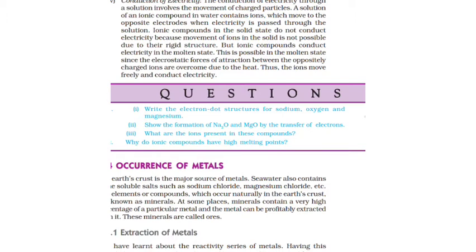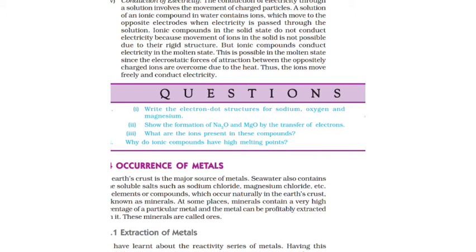The formation of MgO, that is Mg and O. Mg has in its outermost orbit 2 electrons, so it will lose 2 electrons. So Mg2+ ion will develop, plus 2 electrons. So O plus 2e- gives O2- ion. So oxygen will gain 2 electrons. Now magnesium Mg2+ ion plus O2- ion gives Mg2O2. 2 positive and 2 negative, and then finally it gives MgO, that is magnesium oxide.